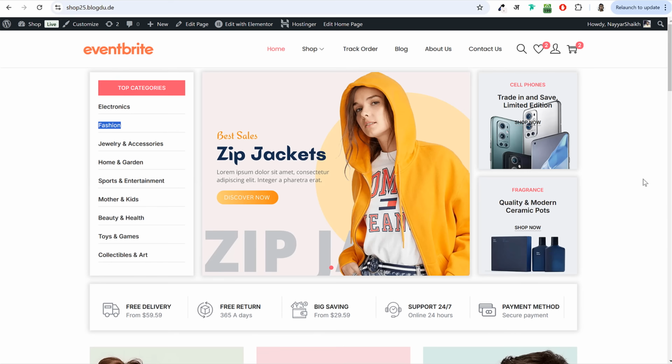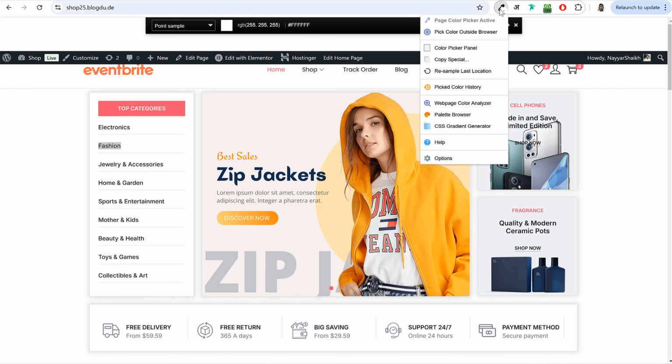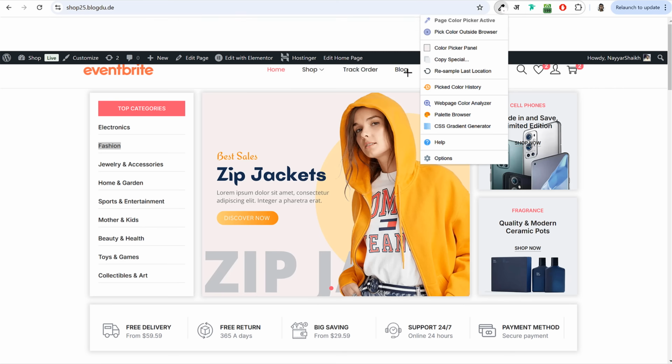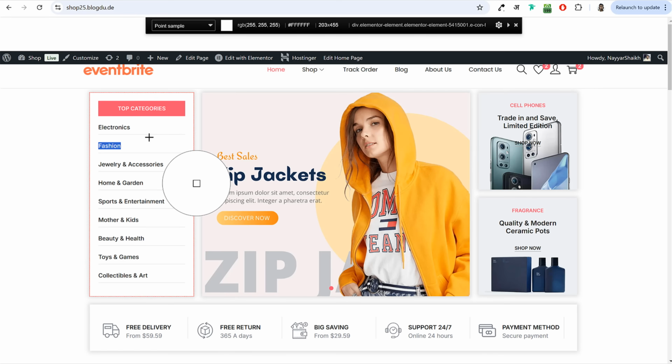Now for coloring, there is one more very useful tool. It's a free Google Chrome browser extension. You can search for ColorZilla, free Google Chrome extension, on Google. You'll get the extension, and you can install it on your Google Chrome browser. After that, you'll get this color picker icon at top. Now, wherever you bring your mouse cursor, it will give you the color code.